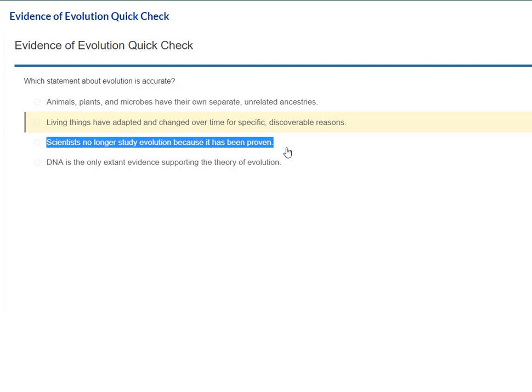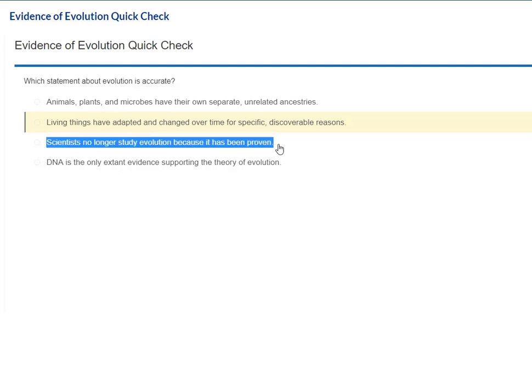Scientists no longer study evolution because it has been proven. There is no such thing in science of proving something beyond all conceivable doubt. Science is always improving, always making new discoveries, always finding new relationships. So science is never 100% beyond a doubt accurate. That's not what science is. Science tries to get 99.99999% accurate, knowing it's never going to be 100% accurate, because if you're 100% accurate, there is absolutely no need to continue to study and research. You just stop and you're like, oh, I got it, I win, the end. No, that's not how it works.